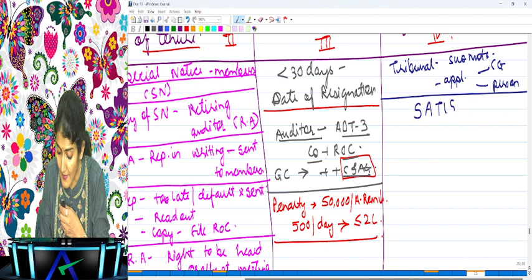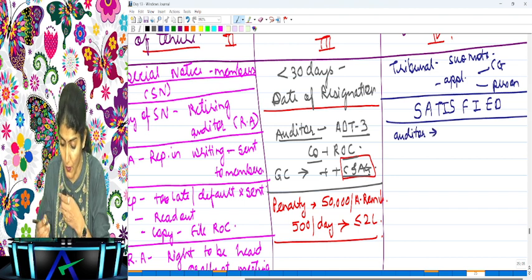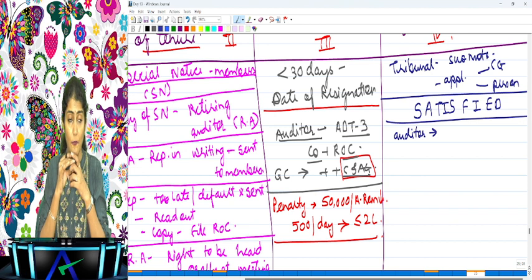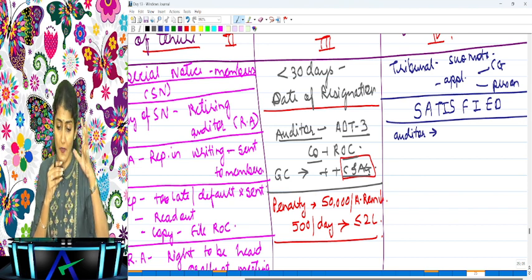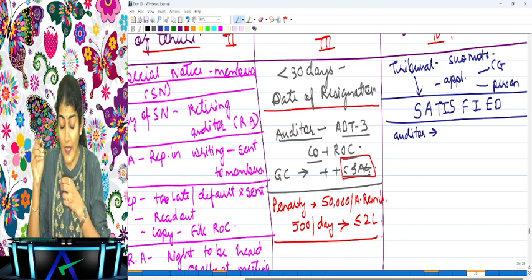The tribunal either suo moto or based on an application received from CG or any other person concerned, and the tribunal is satisfied. What is it satisfied about?